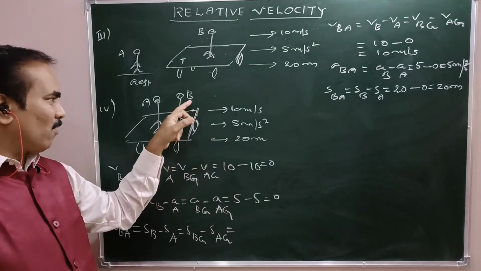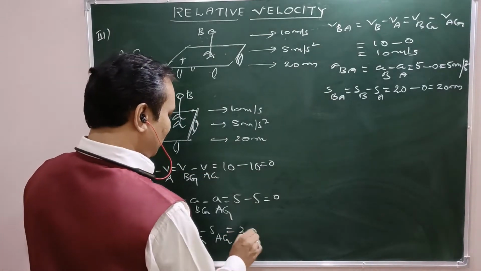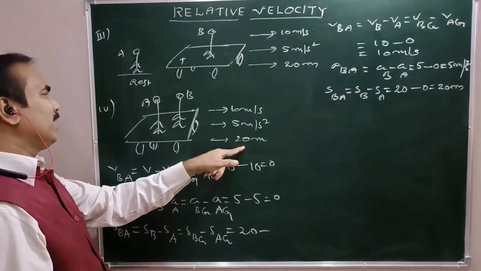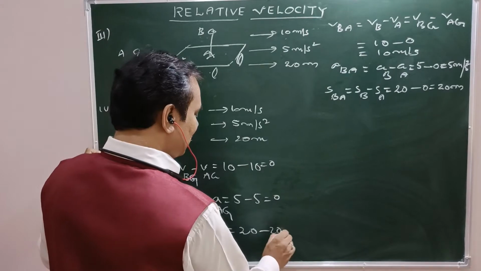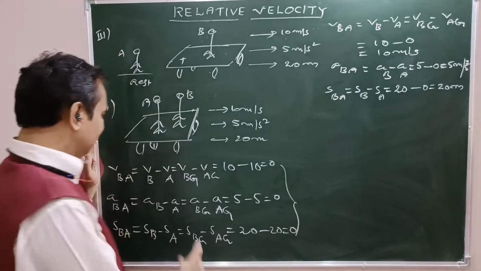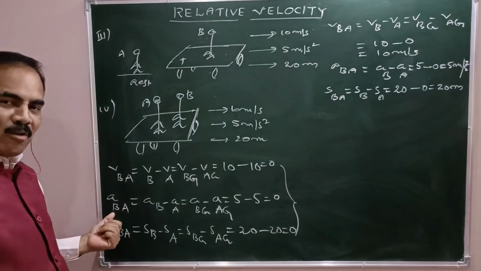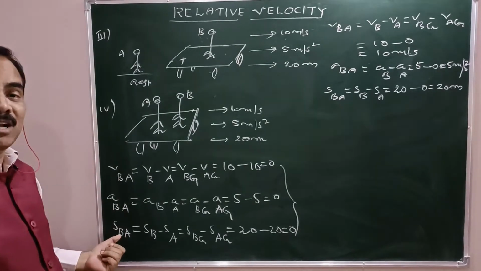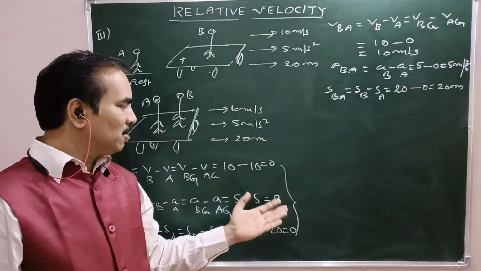This is displacement covered by B with respect to ground. That is 20 minus, same only the displacement even for A also, that is 20. That is 0. So all the three factors are 0. Relative velocity of B, acceleration of B, and even displacement of B as measured by A. In all the three cases we got 0, 0, 0.